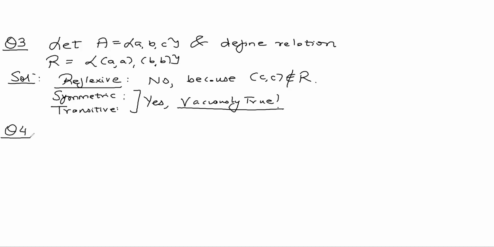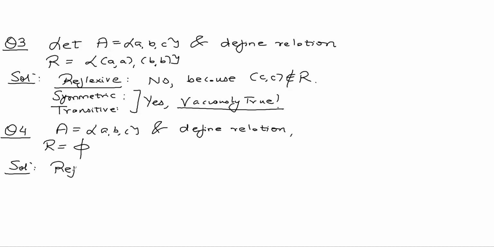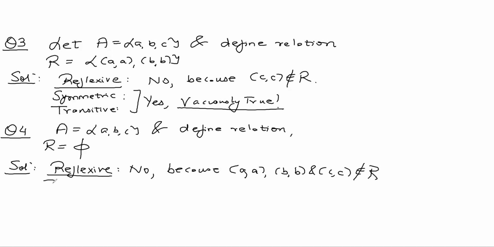I can do one more question. A is equal to the set of A, B, C and define the relation R equal to phi. Guys, what is phi? It's a null set, empty set. Is it reflexive? Answer is no. Why? Because A comma A, B comma B and C comma C do not belong to R. But guys, is it symmetric and transitive? Yes.